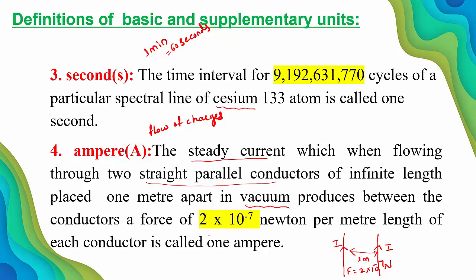How much force is exerted? 2 into 10 raised to minus 7 Newton per meter, and that gives 1 ampere. How to define 1 ampere? The steady current when it is flowing through two straight parallel conductors of infinite length placed 1 meter apart in vacuum, and that produces between the conductors a force of 2 into 10 raised to minus 7 Newton per meter length of each conductor. That gives 1 ampere.